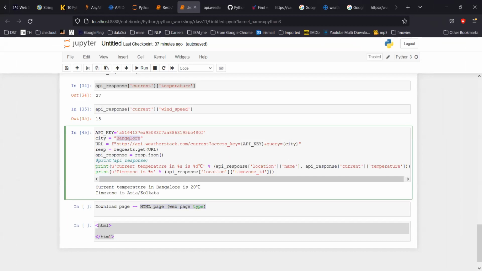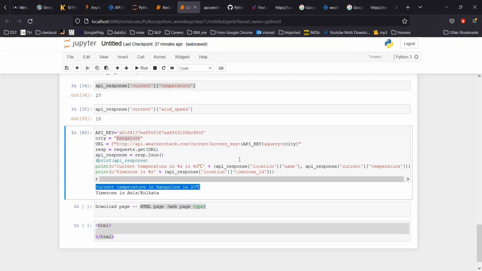When I corrected that city name, it returned me the result. So the API is going to the weather database, checking whether Bangalore city exists or not. If it exists, what is the temperature today, right now, in that city? And it's returning that result.